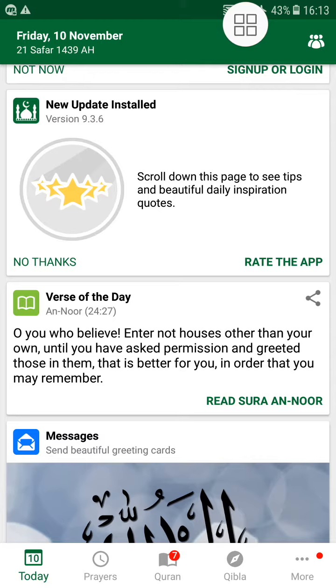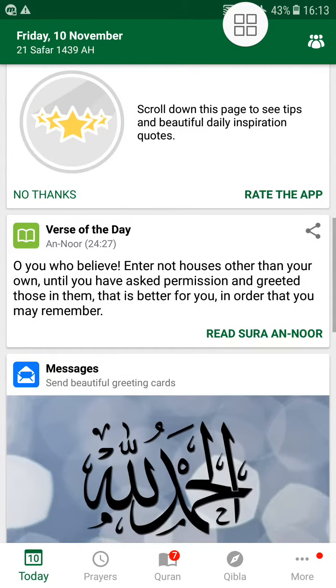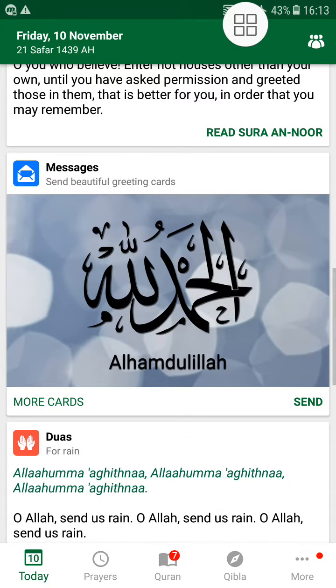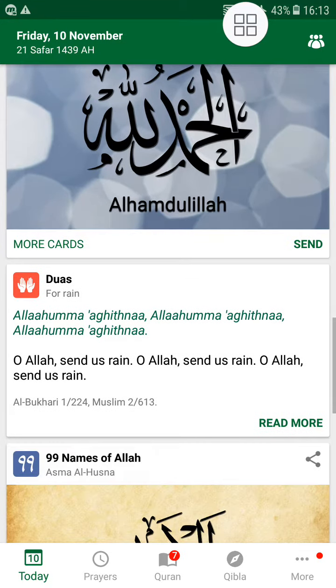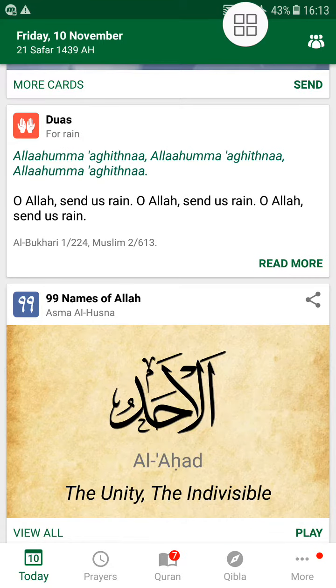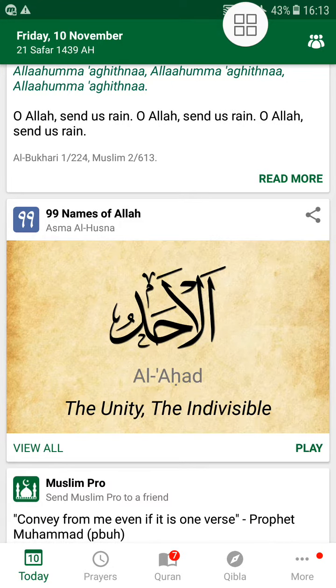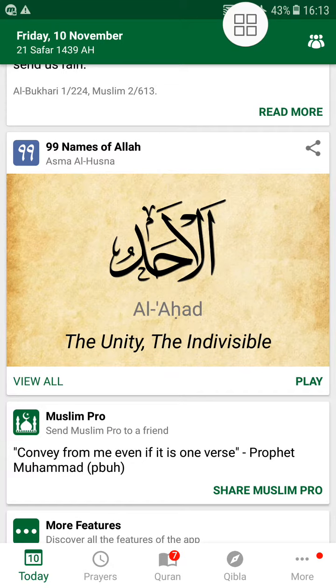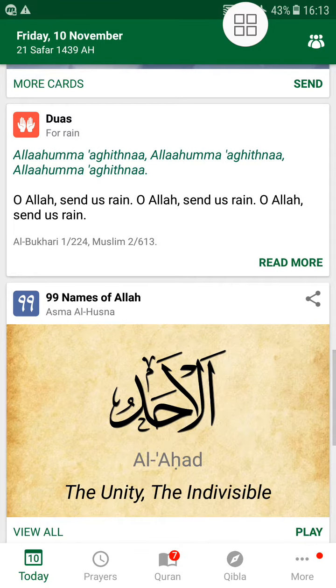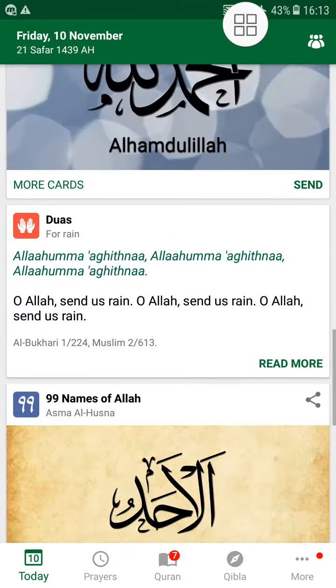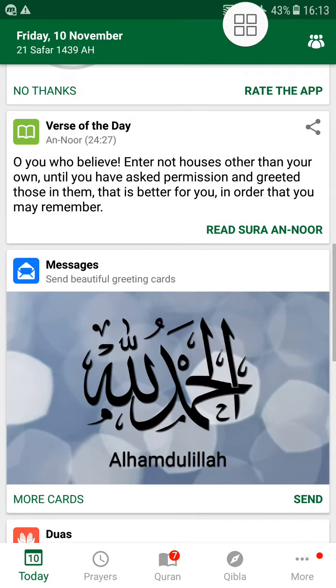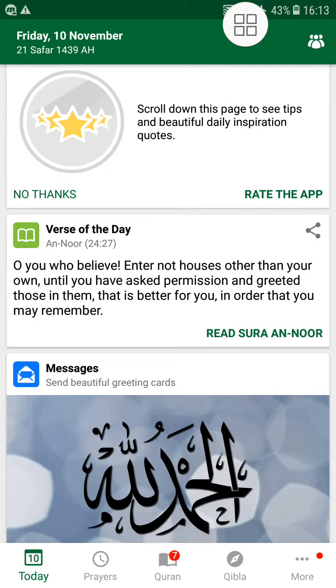It also has a special feature where a different ayah is showcased, so you can just inspire yourself. Then there are beautiful messages, then du'as, and every day you come across a different name of Allah subhanahu wa ta'ala. So it shows you the names of Allah, then the du'as, then messages, Quranic verses.